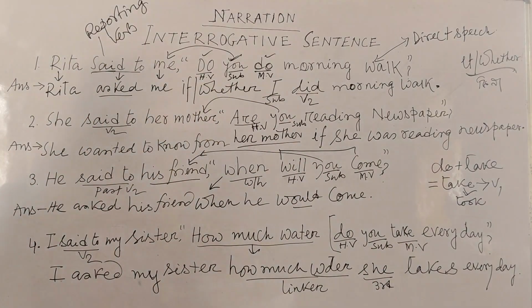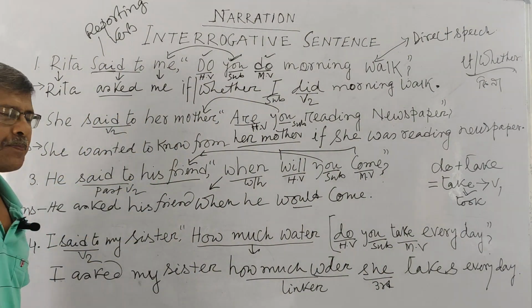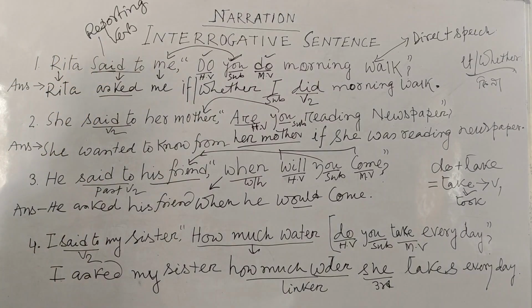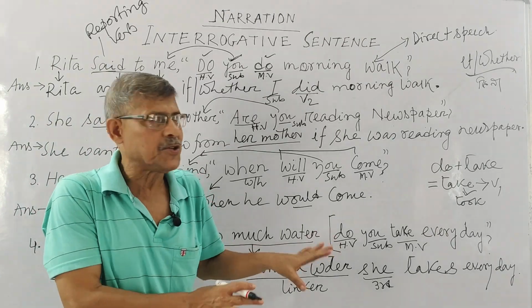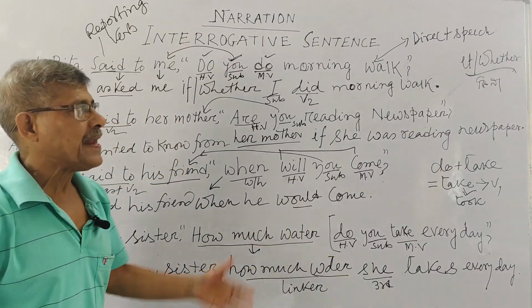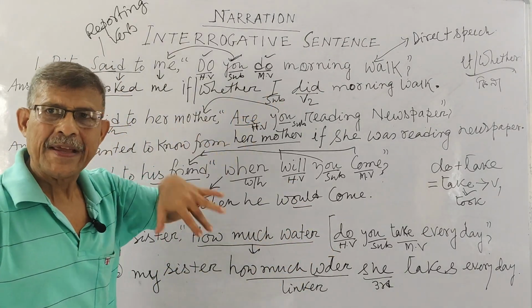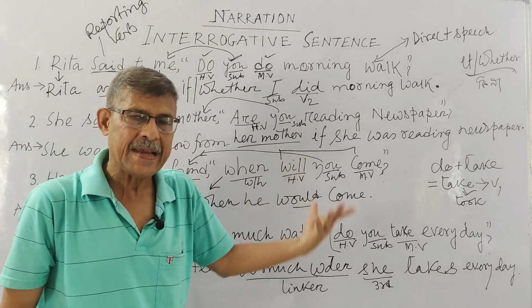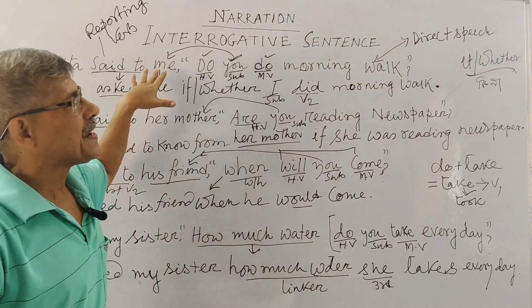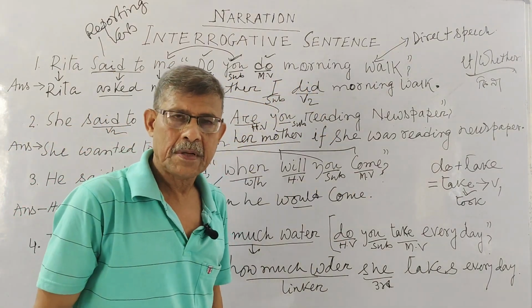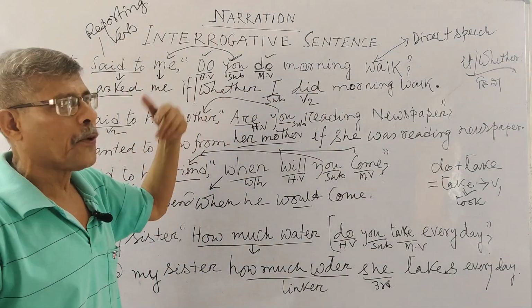Okay? So on interrogative sentence, and when the reporting verb is past, then how you can do all this type of direct speech into indirect speech in case of interrogative sentence. When your interrogative sentence begins with a helping verb, then your linker would be if or whether.